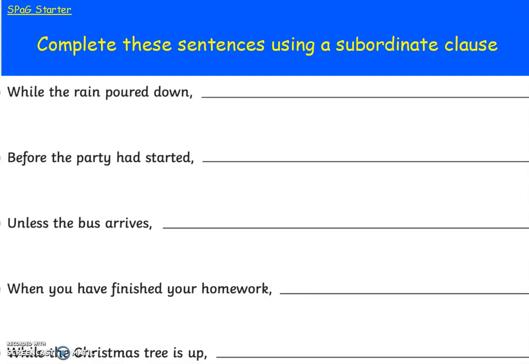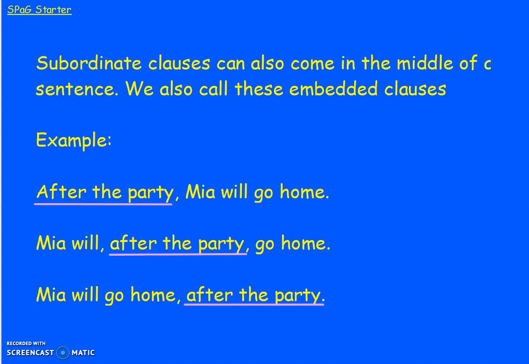Right. Your next one. Subordinate clauses can also come in the middle of a sentence, and we can call these embedded clauses because they're embedded in the middle. So here's what we've been looking at. After the party, Mia will go home. But we can also have it here. Mia will, after the party, go home. It's just adding it up. It's taking your level to a little bit of a higher level, which all of you should really be able to do. Right. When it loads, this is your next one.